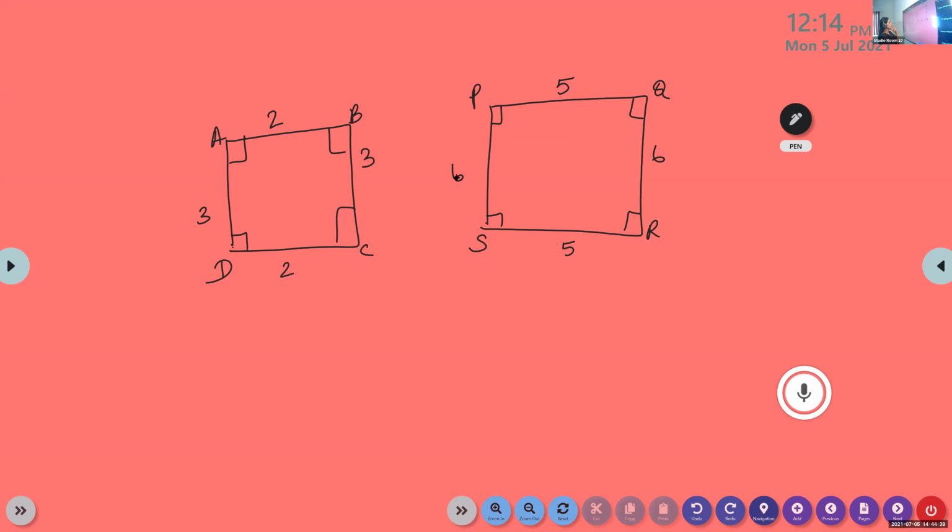We look at the sides. If you take the side 2 by 5, will it be equal to 3 by 6? No, ma'am. It is not equal, isn't it? Here corresponding angles are equal, but the sides are not proportional.